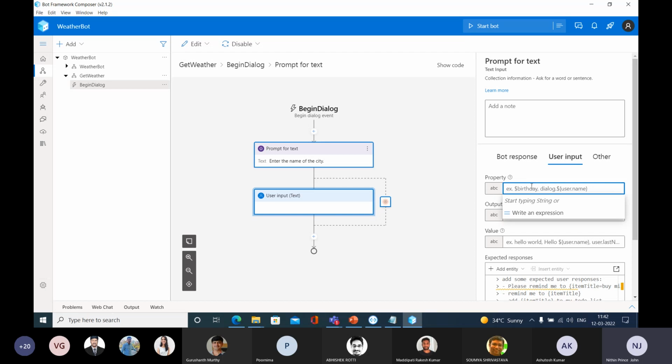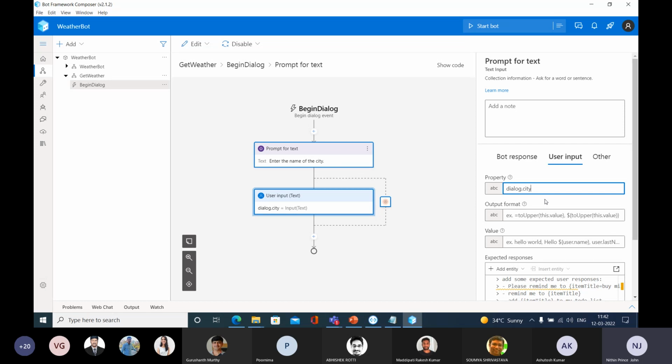Before that, you need to type the scope. There are 2 scopes. One is the user scope and the other is the dialog scope. Here I am using this dialog scope. That means this name will exist only in this dialog. So for that, I'm going to type dialog dot. You can give whatever name you like. I'm going to put city as the name. So dialog.city. The user is going to enter a city name and that is going to be stored in this dialog.city. Sometimes when a user enters a city name, there may be some spaces in front of that city name and some spaces after it.